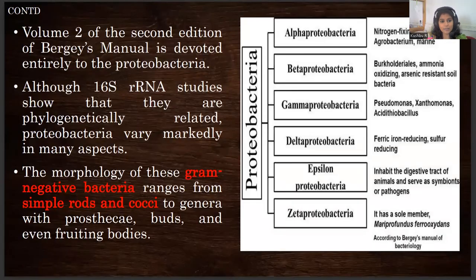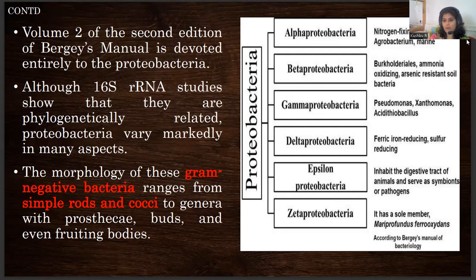It is classified in Bergey's Manual, Volume 2, which speaks about all the types of Proteobacteria. All the classifications are seen. Starting from their morphology to their genotypic or phenotypic characteristics, they are well documented in Bergey's Manual Volume 2. 16S rRNA sequencing is used to identify the species level.